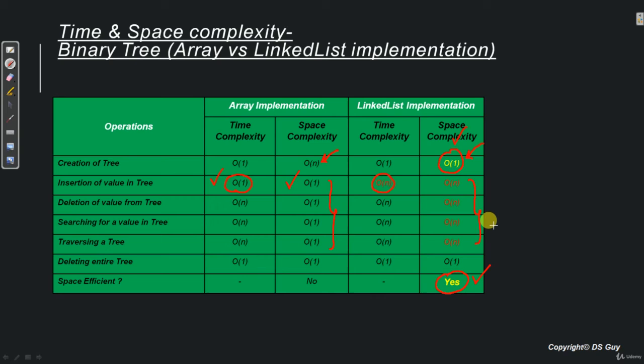list implementation. Now in the next video we'll start the next type of tree, that is binary search tree. One important thing to note is that going forward, for all of the trees that we are going to learn, in most cases we will be using linked list implementation and not array implementation.